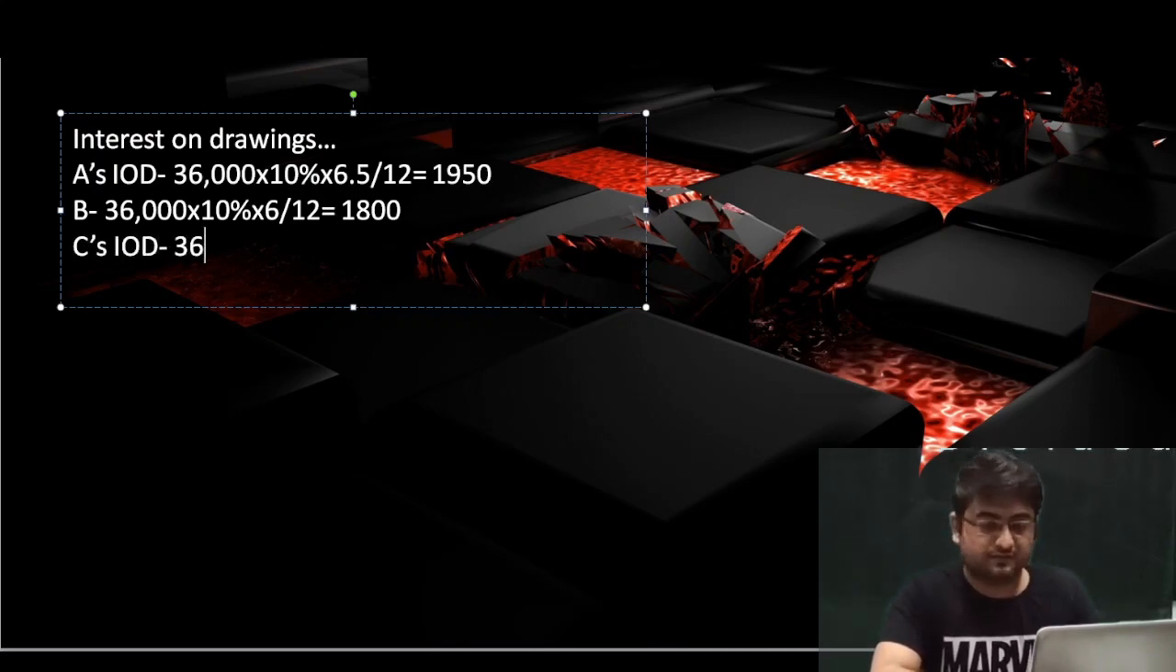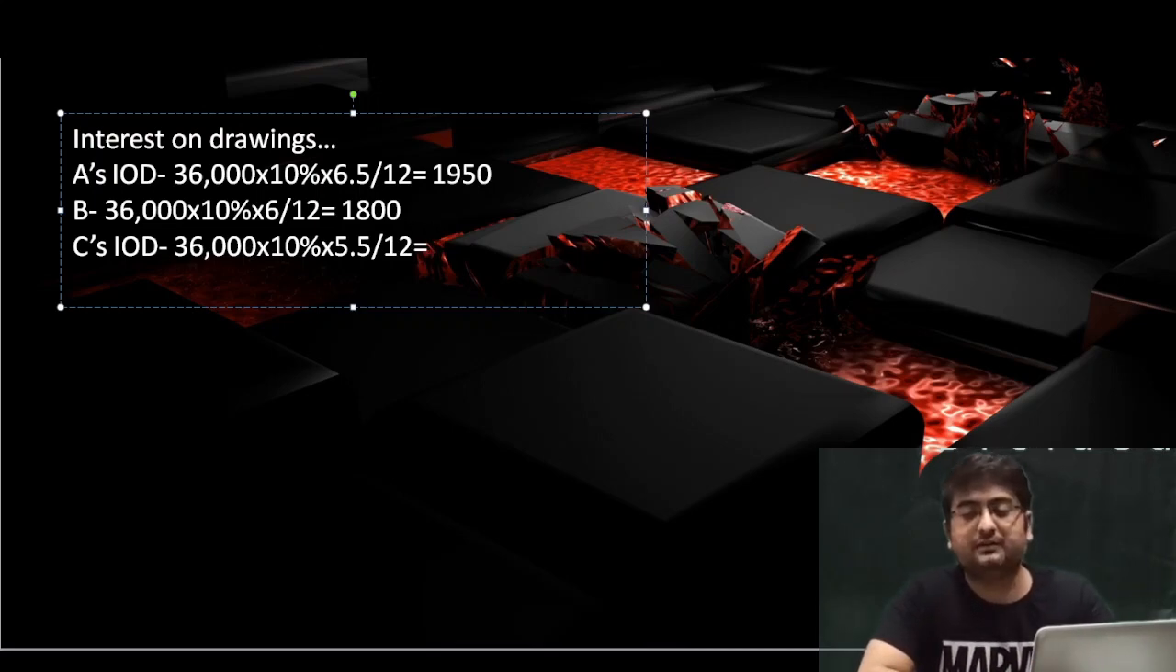In case of C, the drawings amount will be the same. The annual drawing is 36,000 rupees into 10% into 5.5, because he is drawing at the end of each month. Now post the answer. Do it fast. Post the answer. So in case of C, it comes as 1650. So we have the interest amount for all the partners, 1950 for A.